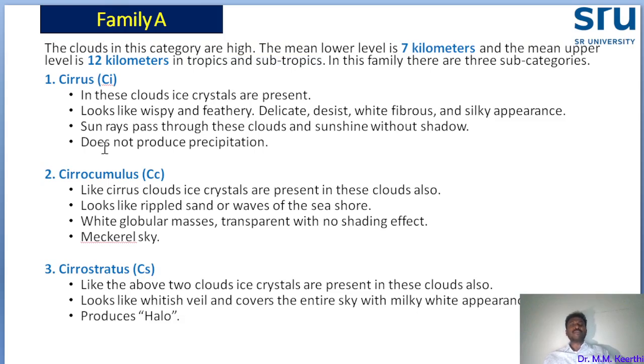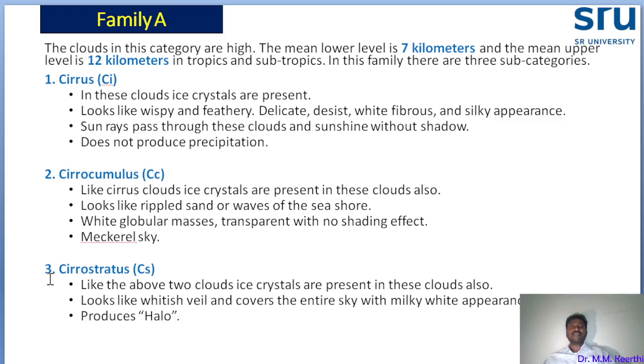There are three: cirrus, CI; cirrocumulus, CC; and cirrostratus, CS. All three kept under family A are present from 7 kilometers up to 12 kilometers.